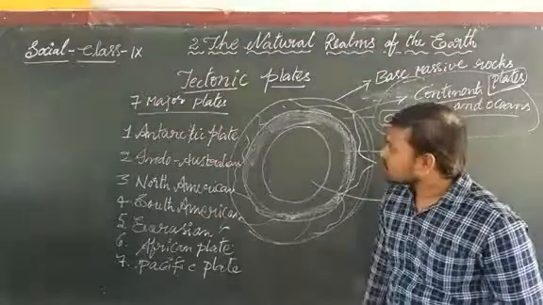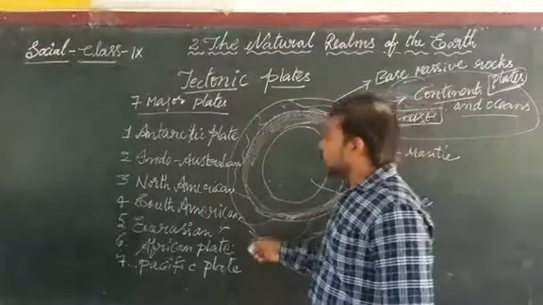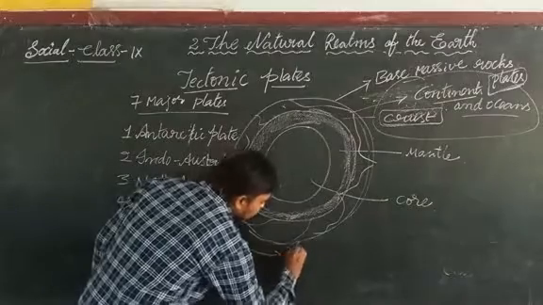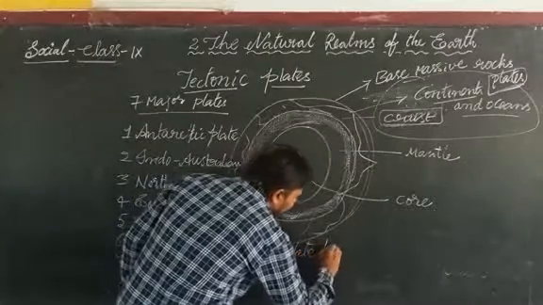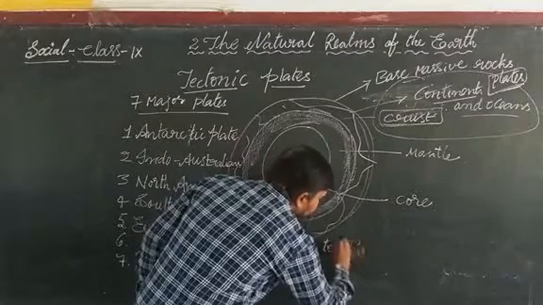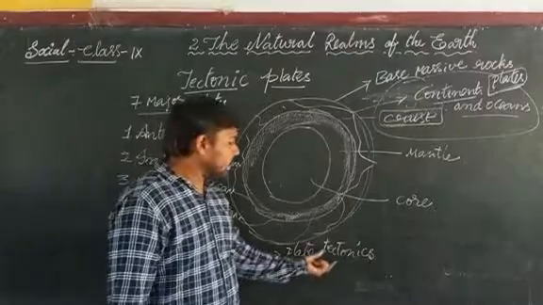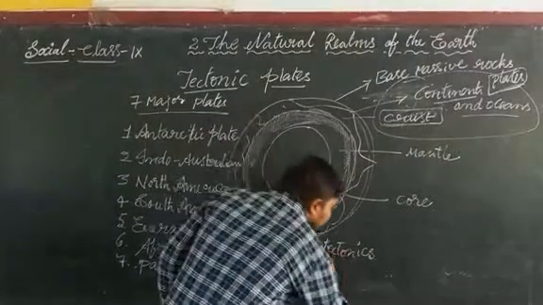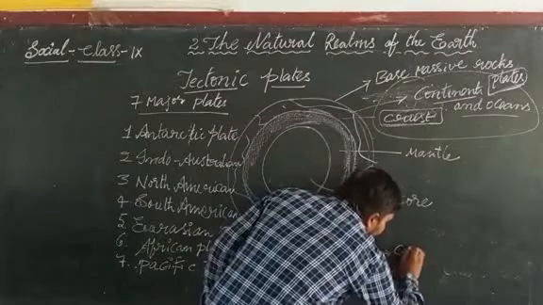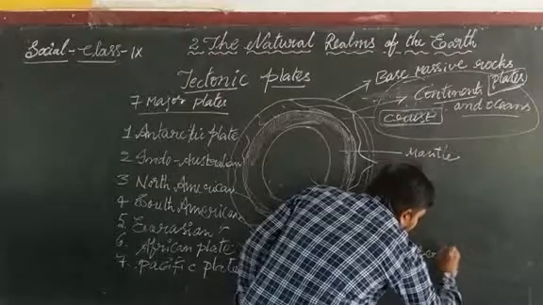The movement of these plates is called plate tectonics. In the Greek language, tecton means carpenter.